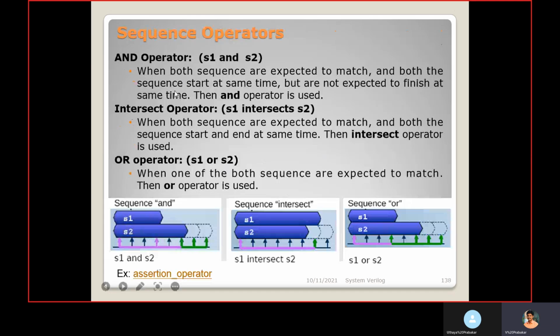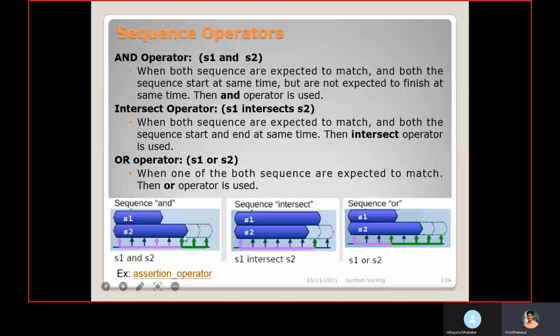So in this type of scenario, if you want to check, you can use the AND operator. Both sequences have to start at the same time, but can end at any point of time. For that type of behavior checking, you can use and between the sequences.